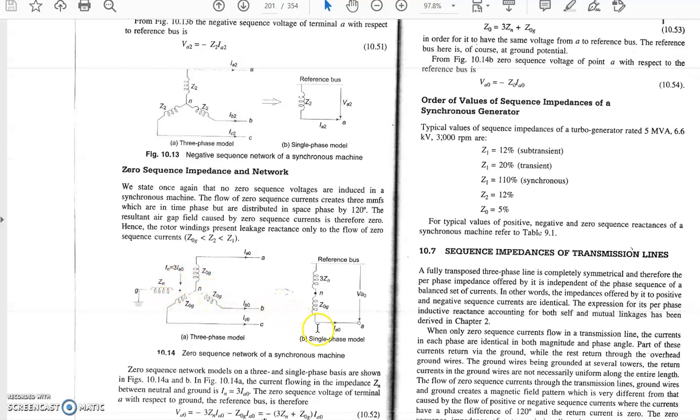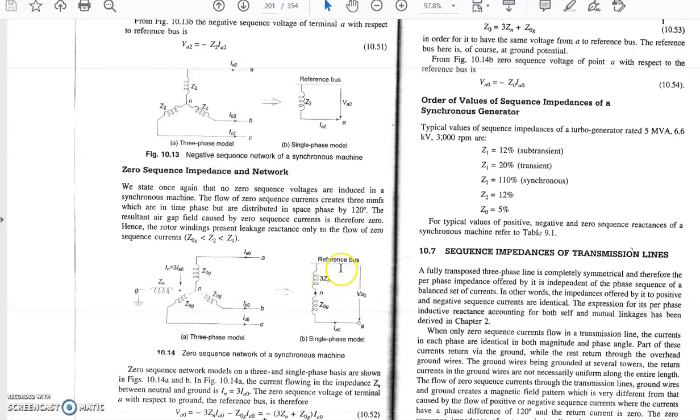If you want to make the single phase equivalent circuit of that, it is denoted as 3Zn, and Z0g is the zero sequence impedance of the winding, with current Ia0. So Va0 equals 3Zn plus Z0g, and the zero sequence impedance of the machine will become 3Zn plus Z0g. Z0g is the impedance of the winding, the impedance of each phase, but as the current is co-phasal, the return path must be through Zn only, and the current from the neutral will be 3Ia0, which is represented as 3Zn in the circuit model.